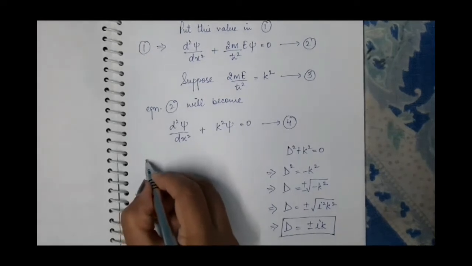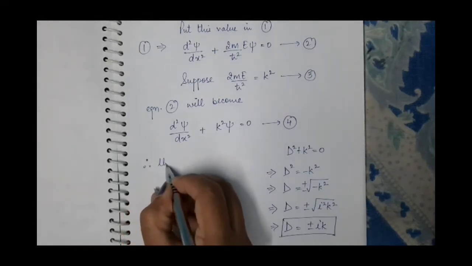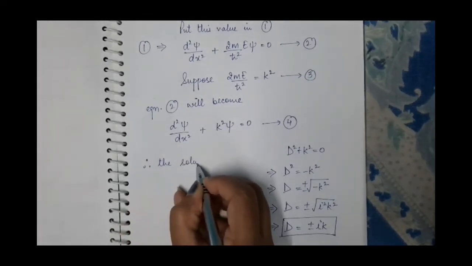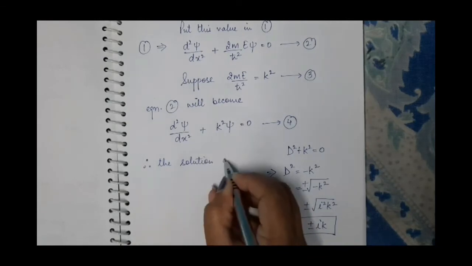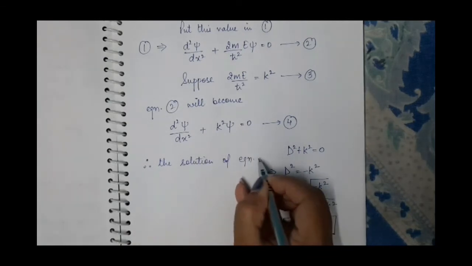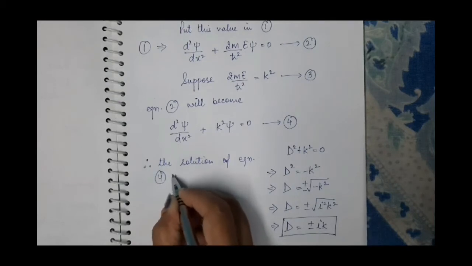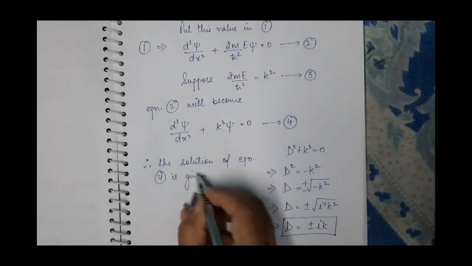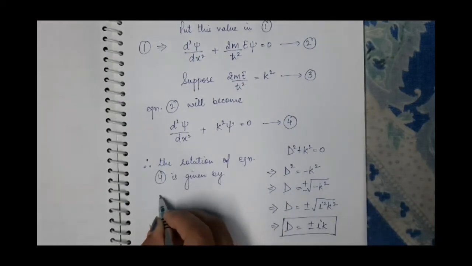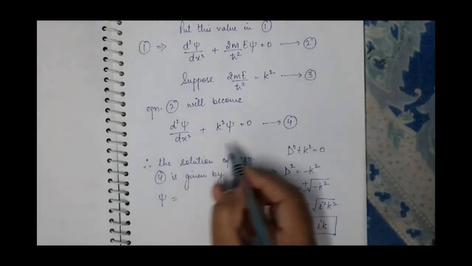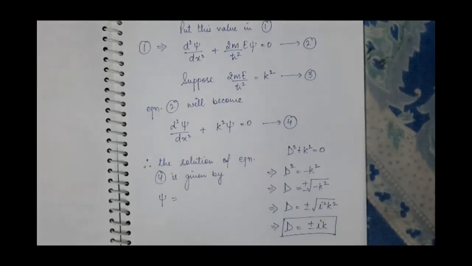Therefore, the solution of equation fourth will be psi, because this equation will give the value of psi, and we have D is equal to plus minus iota k.